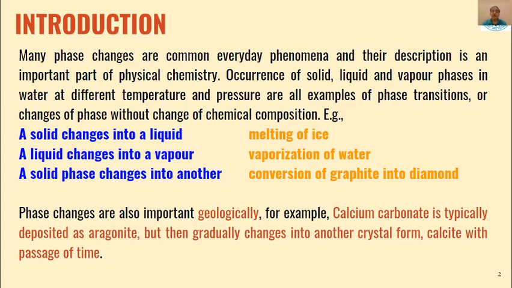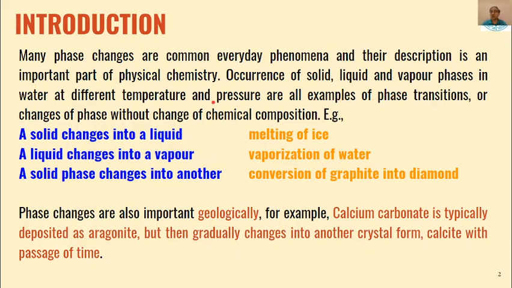Phase equilibria is that we know that there is an occurrence of solid, liquid, or vapor phases in different aspects of physical chemistry. If we take, for example, the case of water, ice is the form of solid water, then liquid water, and if we heat this liquid water above 100 degrees centigrade, it changes into vapor phase.